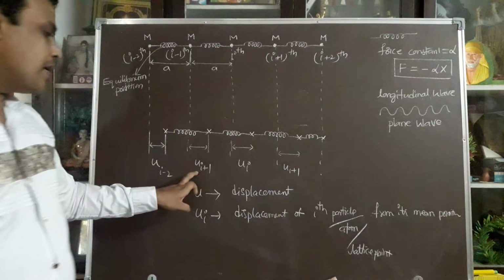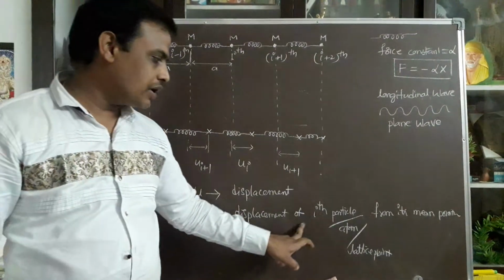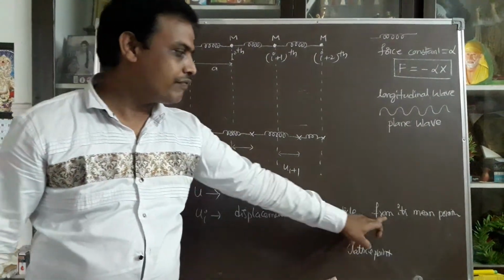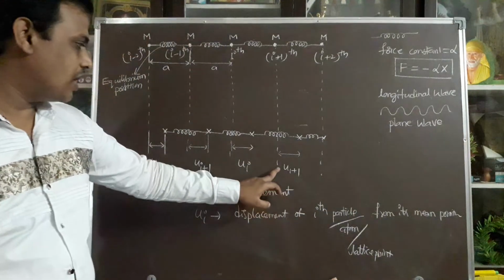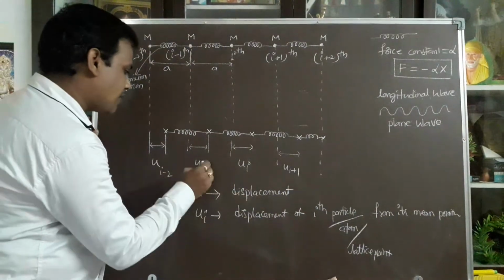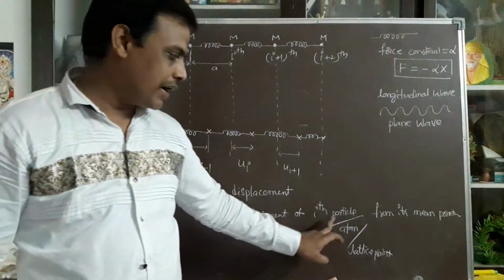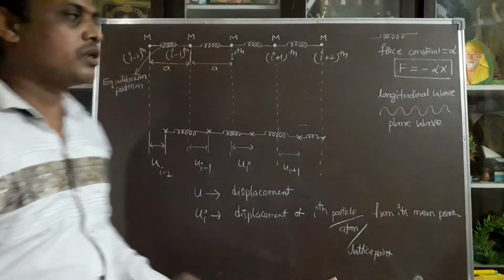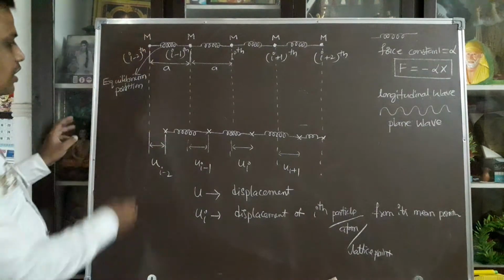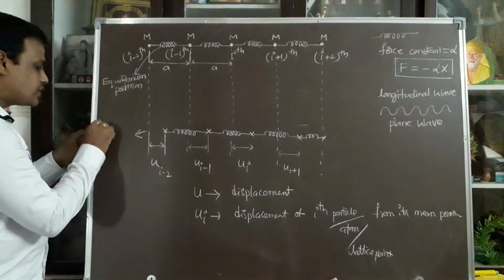In a similar way, Ui+1 is the displacement of the I+1 particle from its mean position. Similarly, this is I-1, the displacement of the I-1 particle from its mean position. So this is the equilibrium position, and this is the disturbed position.